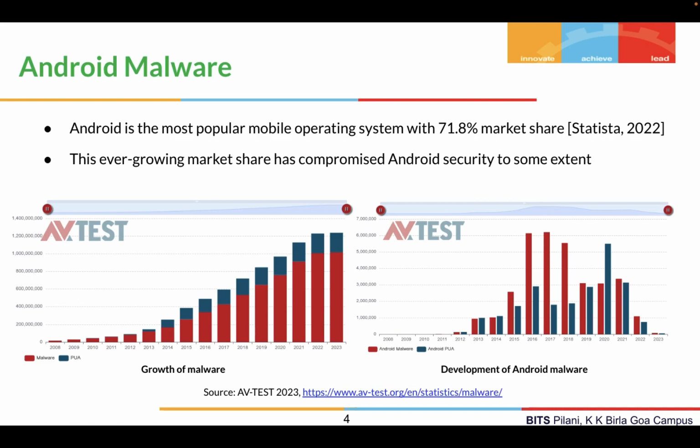We can see here these plots are from AV-TEST 2023. From 2008 to 2020 there has been a rapid growth in malware and PUAs, potentially unwanted applications. And talking specifically about Android, there also has been a rapid development of Android malware, specifically in 2016, 17, 18, and so on. So, our study focuses on Android malware detection.